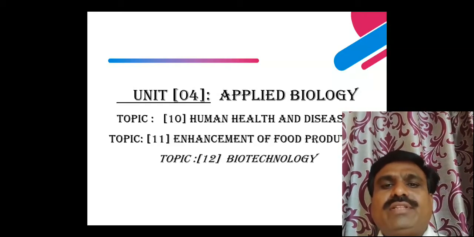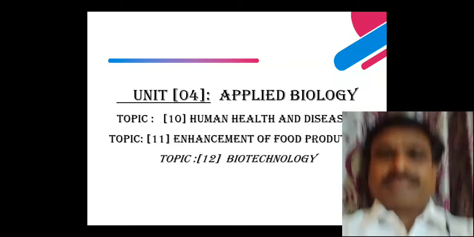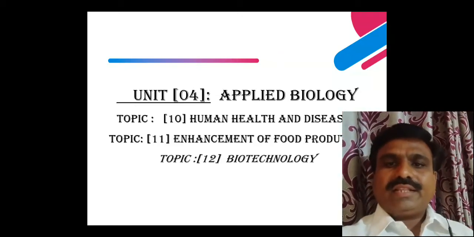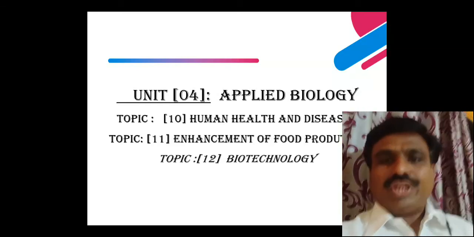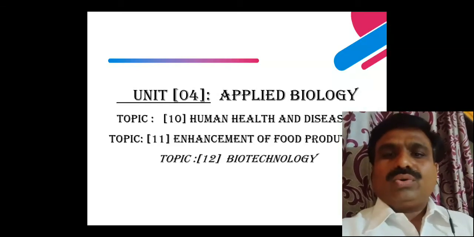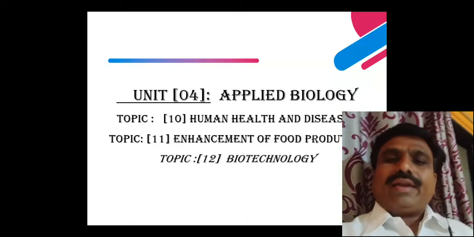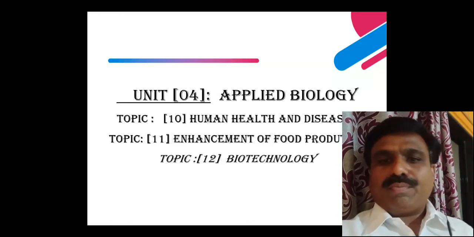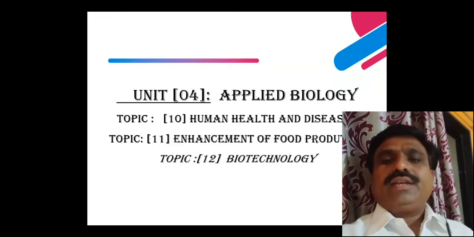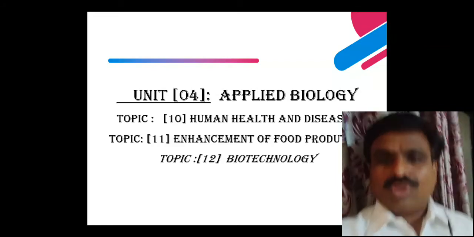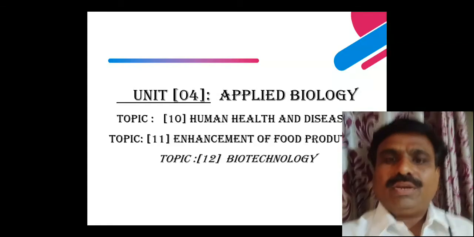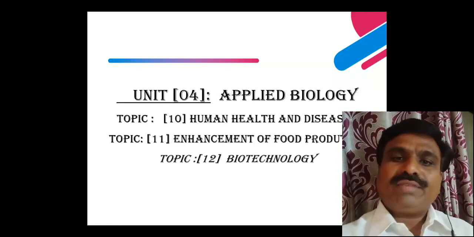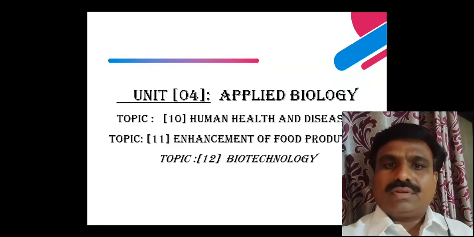Another one is the enhancement of food production. Enhancement in food production is essential because of the increasing population of the world and the food demand of the population. There are different varieties of crops. Green revolutions took place regarding the enhancement of food production.